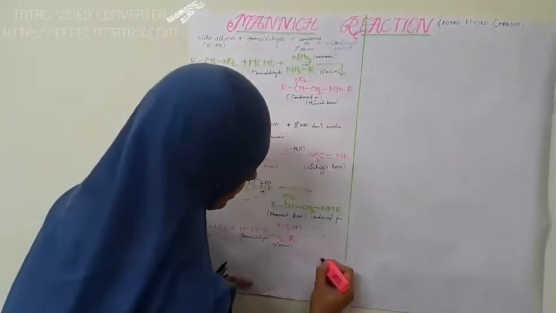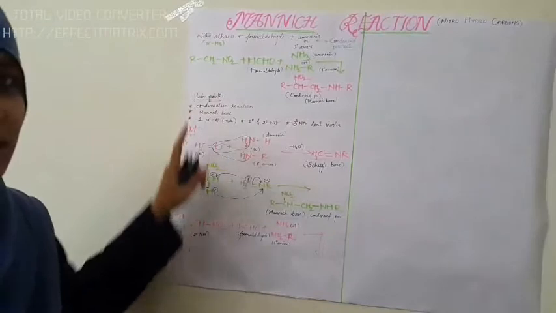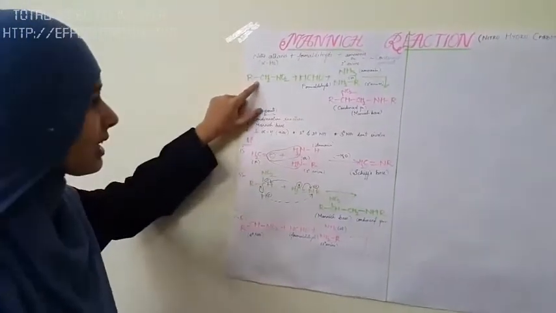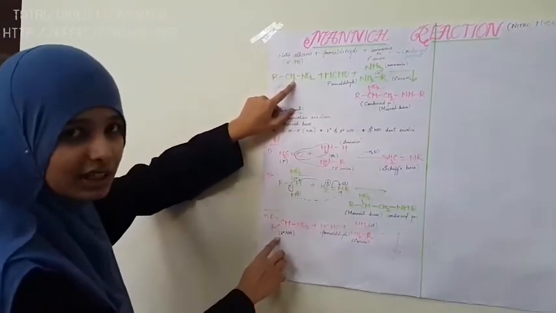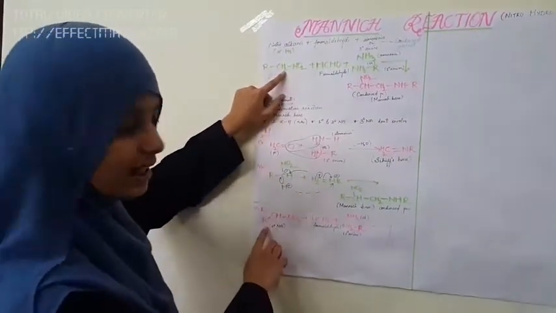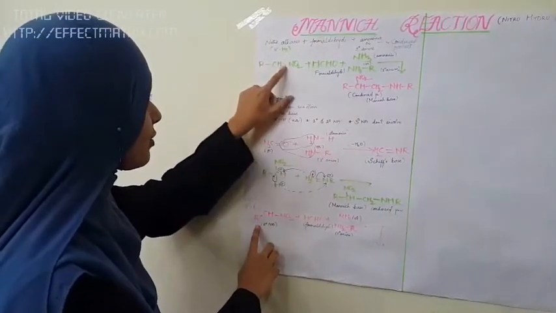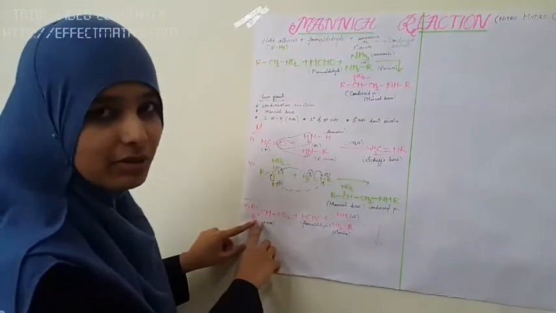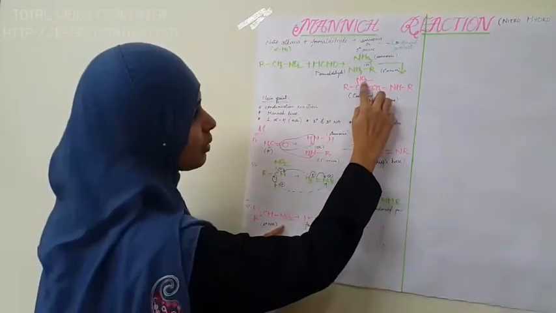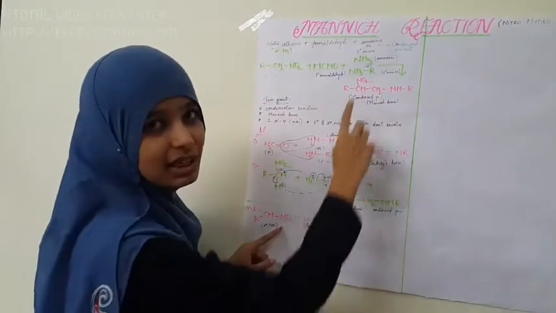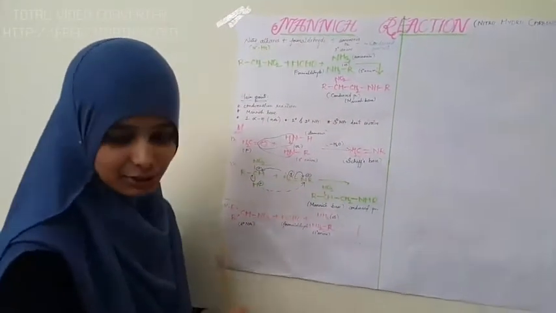It forms a similar product. Both are the same. The only difference is that the primary nitroalkane has one extra hydrogen compared to the secondary nitroalkane. Look here, two alkyl groups, here one alkyl group. So one hydrogen is substituted by one alkyl group here. So the same product is formed, except this hydrogen is replaced by an R, that is, an alkyl group.